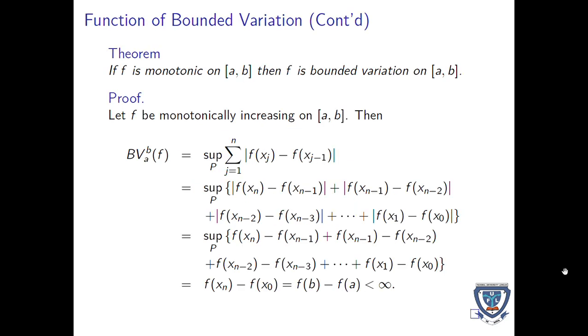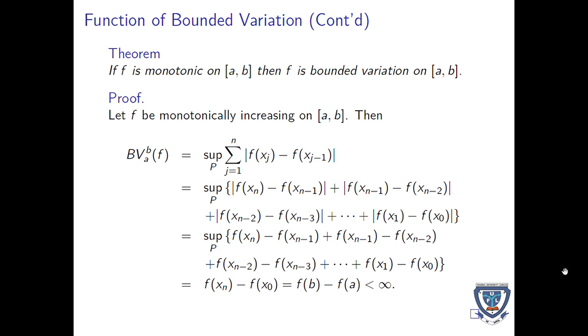Another important theorem in this topic is: if f is monotonic on [a, b], then f is of bounded variation on [a, b]. So let f be monotonically increasing on [a, b], then the bounded variation will be the supremum over P, which is the partition, of the summation of f of x_j minus f of x_{j-1}.